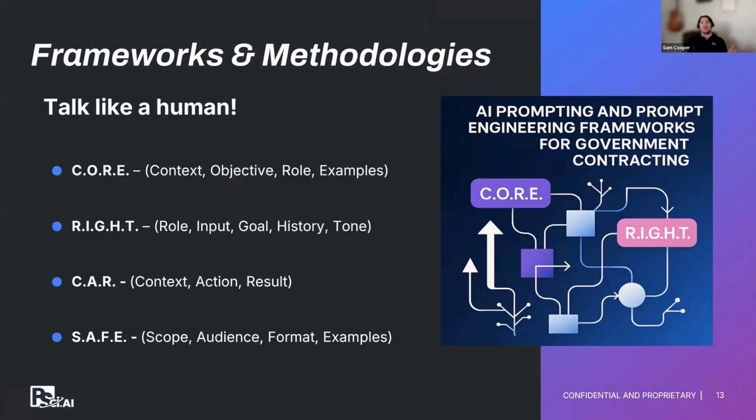So, the first thing we always say is talk like a human to the AI, right? When I end up in training calls with people who've never used AI before, the first piece of advice I always give is, hey, it's not a Google search. We're not going to go in and give it keywords or anything like that. We're going to talk to it like it's that intern, like it's a human.